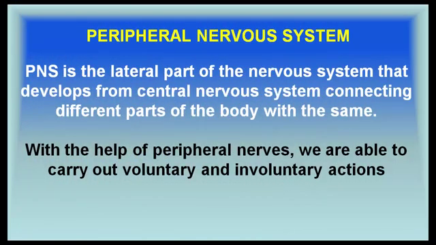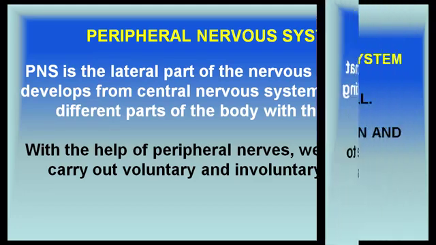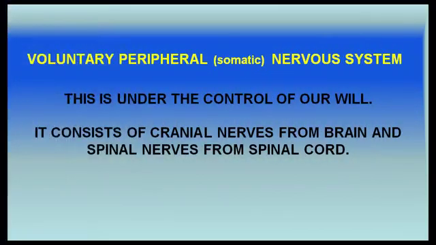Peripheral nervous system is the lateral part of the nervous system that develops from the central nervous system, connecting different parts of the body with the same. With the help of peripheral nerves, we are able to carry out voluntary and involuntary actions. Voluntary peripheral nervous system, also called the somatic nervous system. This is under the control of our will. It consists of cranial nerves from the brain and spinal nerves from the spinal cord.